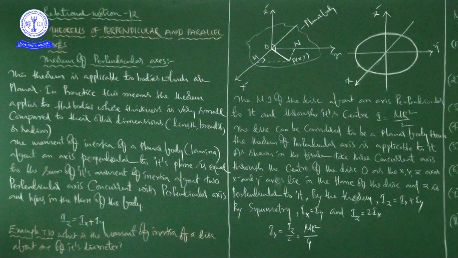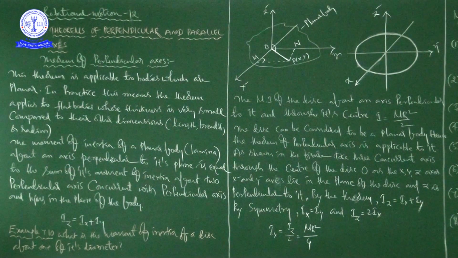In translatory motion, as I told you already, mass is the measure of inertia. In the case of moment of inertia, not only mass but also the distance of the particle from the axis of rotation is important. That's why generally I = mr². That is the mass of the body and the square of the distance of the body from the axis of rotation.